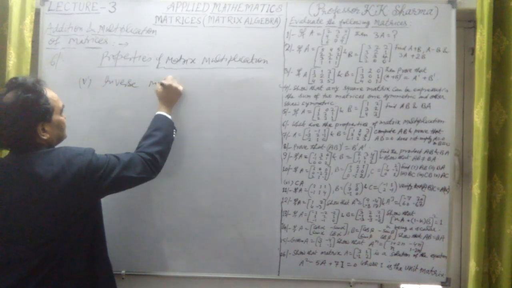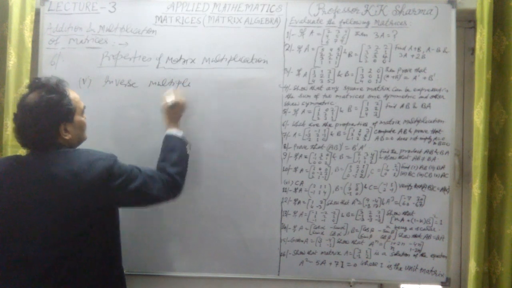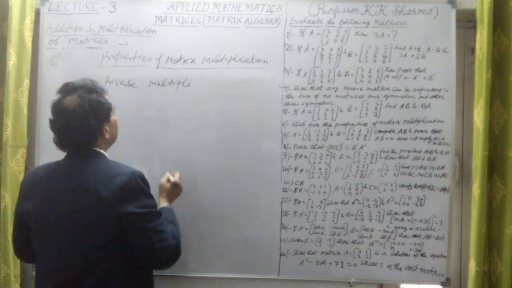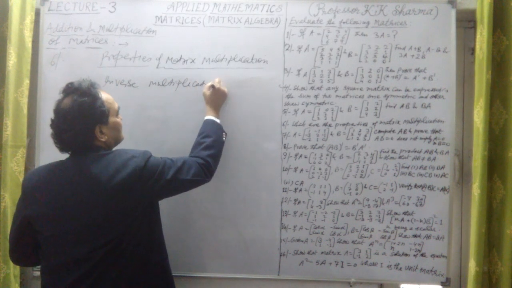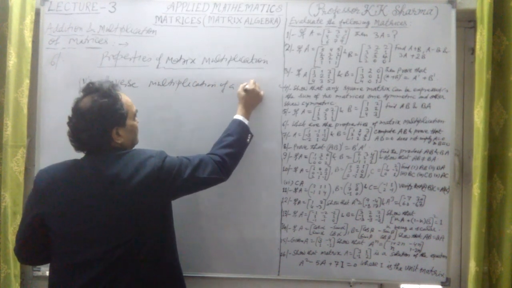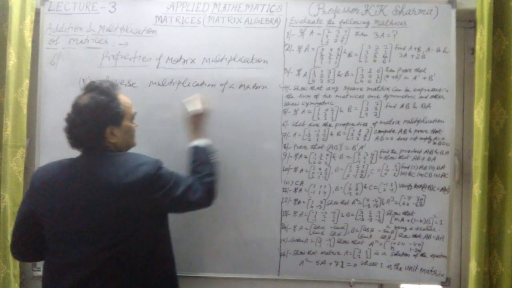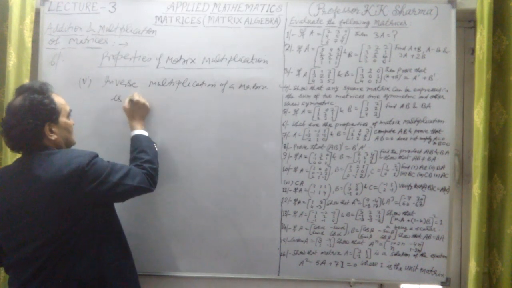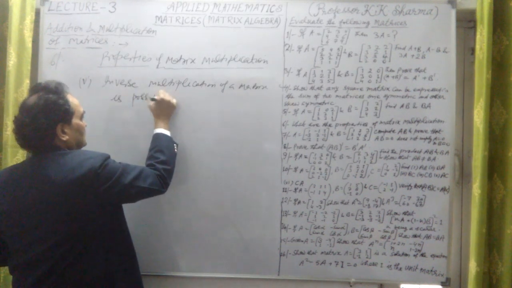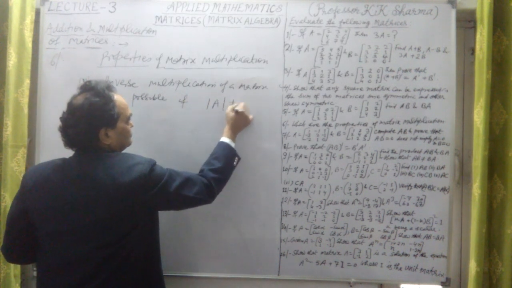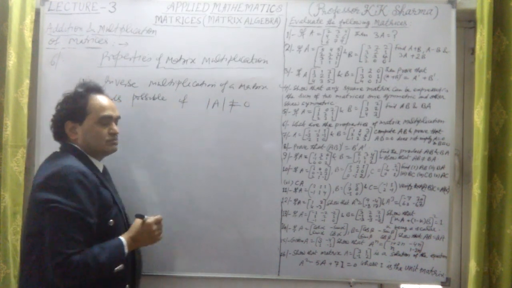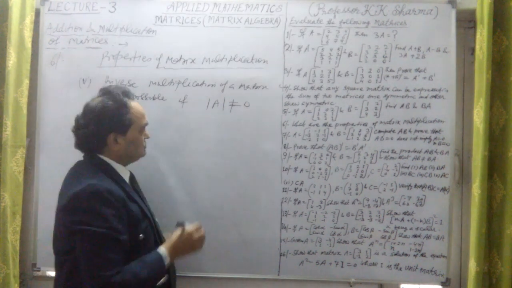Inverse multiplication, or multiplicative inverse, of a matrix is possible if determinant of A is not equal to 0. Determinant of A is not equal to 0, because this we know.